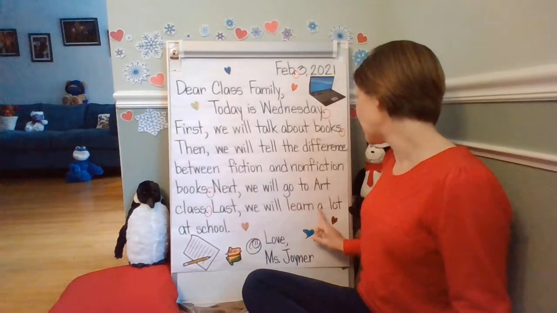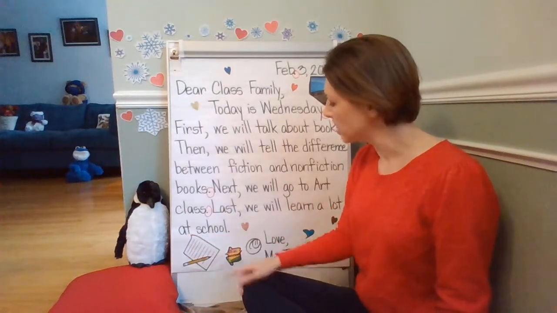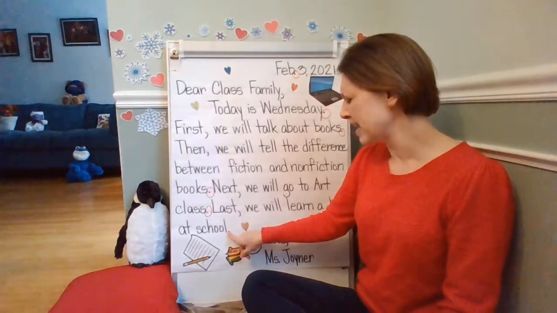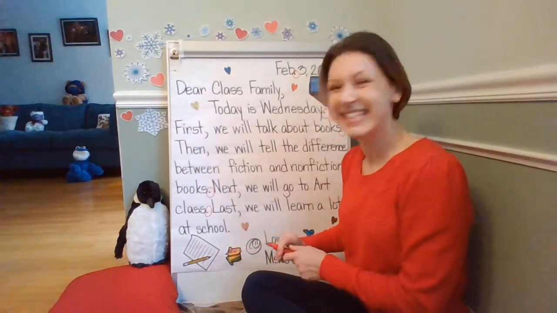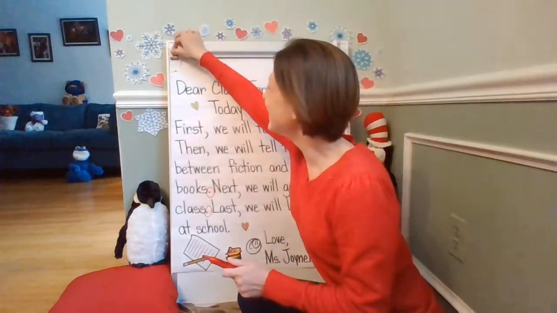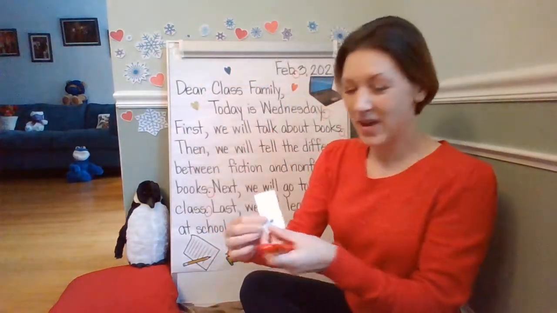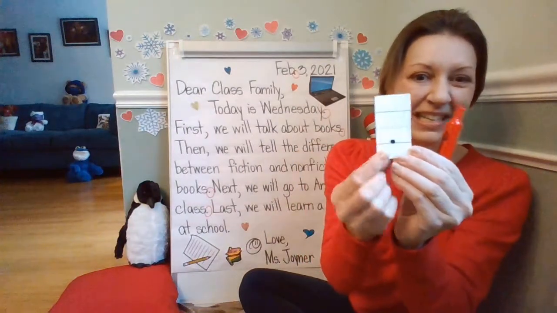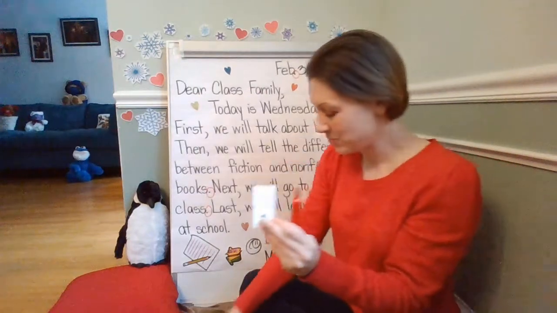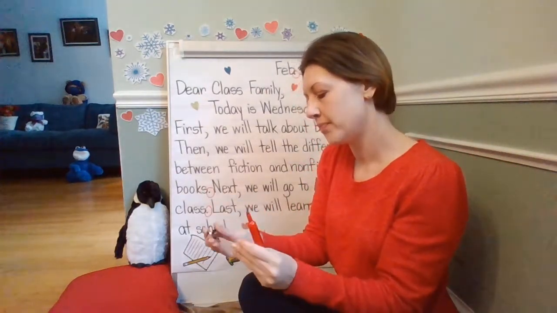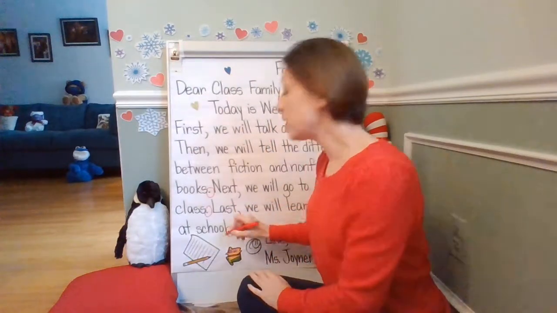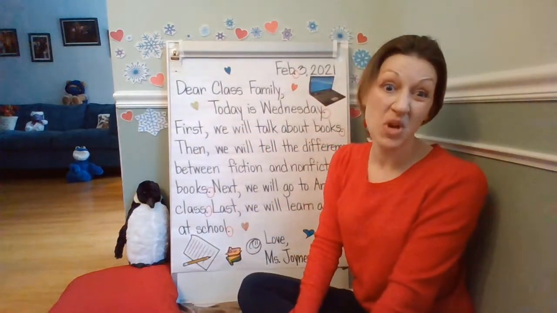Last, we will learn a lot at school. Do you see anything at the end of this sentence? Well, what is that called? It is a period. Make it. Dot. Remember, a period rests on the line and comes at the end of a telling sentence or a statement, and it can be an abbreviation as well. So let's go ahead and circle this. We will learn a lot at school today, all right?